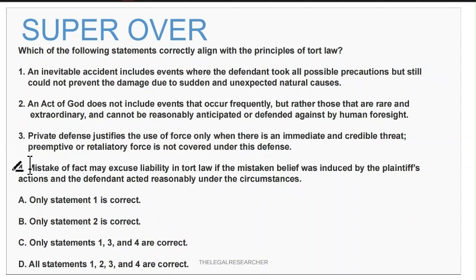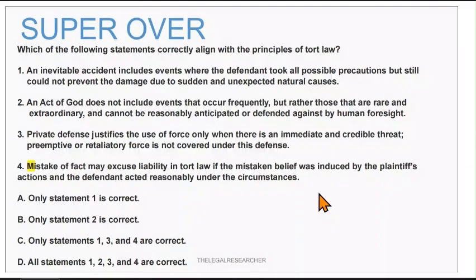This is a principle of private defense. Fourth: mistake of fact may excuse liability in tort law if the mistaken belief was induced by the plaintiff's action and the defendant acted reasonably under the circumstances. So all these statements are correct. The fourth statement is also correct. It means that option D, all statements 1, 2, 3, 4 are correct, will be the correct answer.